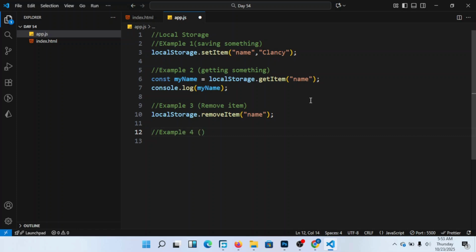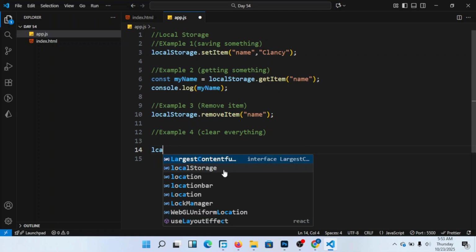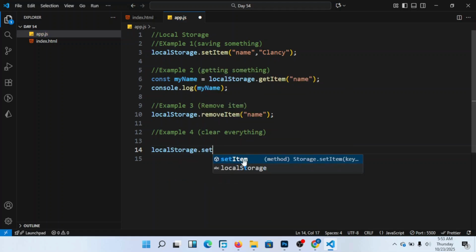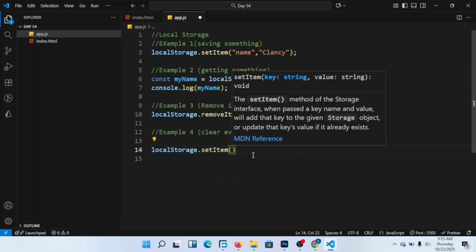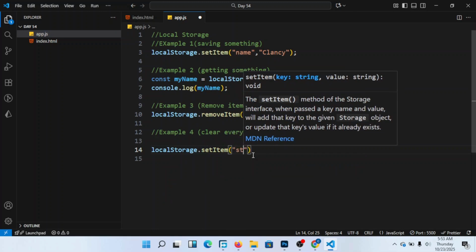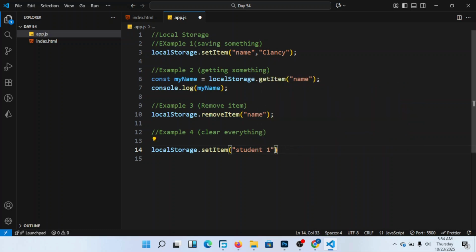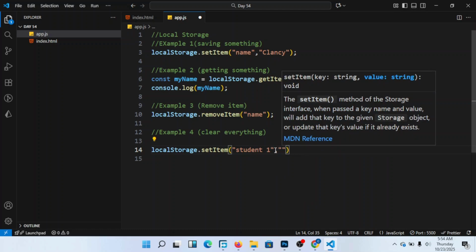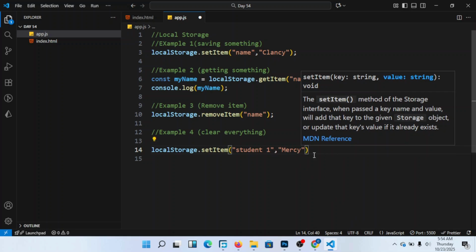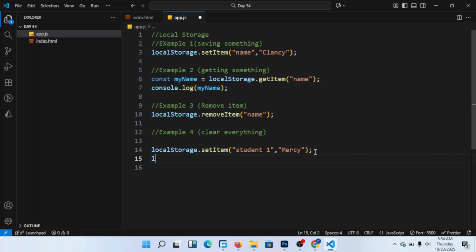Clear everything and I show you. I want to fill in some dummy data here. Local storage dot set item, and I put here, for example, student 1. I'm now using some dummy examples. Student 1, and I put here, for example, Mass. This is 1.